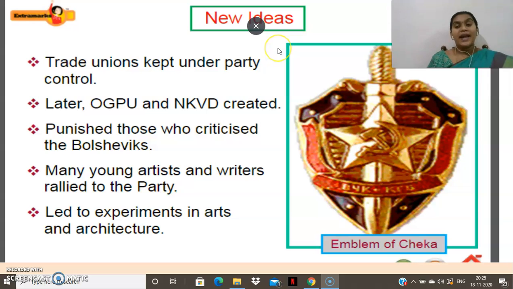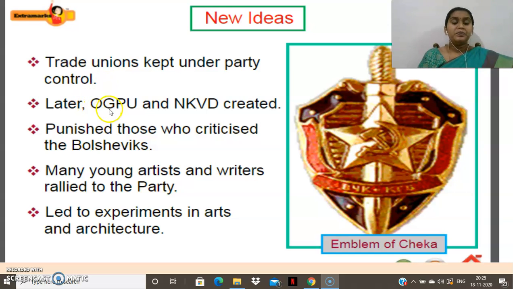And the new ideas, what are the other new ideas they started to introduce? We can see that trade unions were kept under party control. This we have to understand, children. What was Lenin's idea earlier? It has to be socialist, everyone has to be free. But slowly what happened, they started to become a kind of dictatorship. Not exactly, but it's a kind of dictatorship. So trade unions had to be under the control of this party, that is a single party.